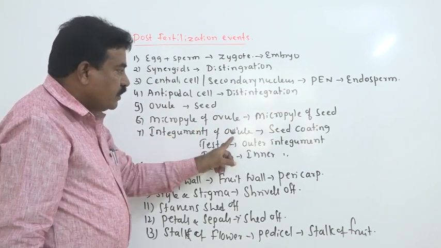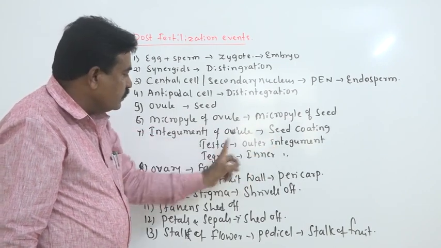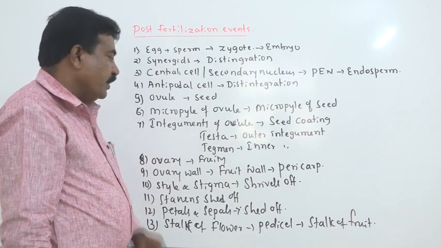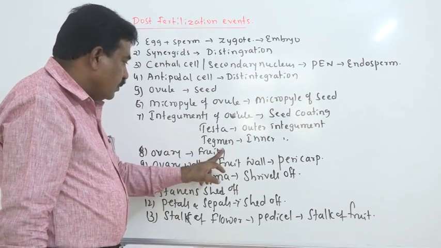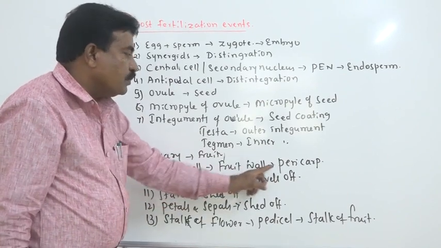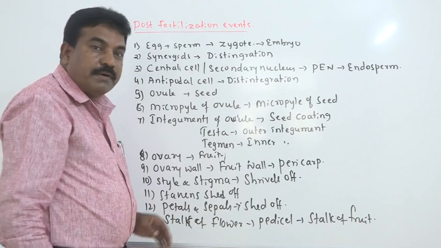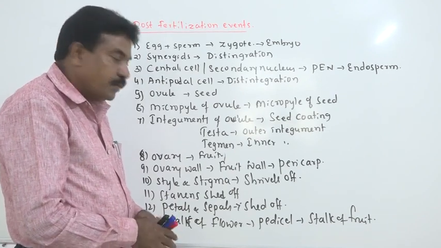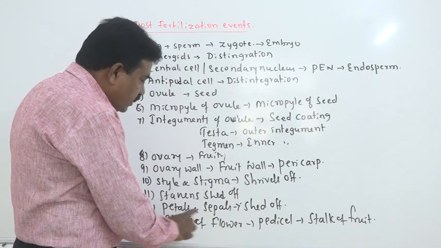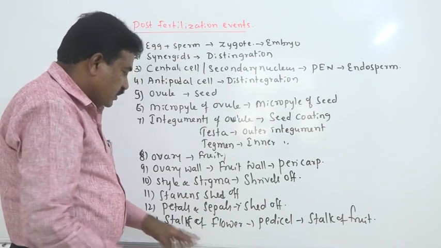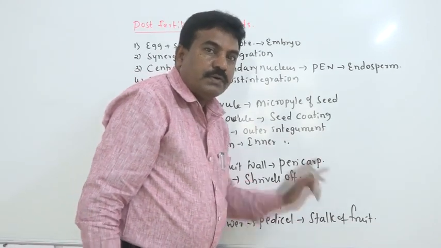The integuments of the ovule become the seed coat. The outer integument gives testa, the inner integument gives tegmen. The ovary becomes the fruit and the ovary wall becomes the fruit wall, which we call pericarp. The rest of the flower parts are not useful. That is, the style, stigma, stamens, petals and sepals are shed off. The stalk of the flower, the pedicel, now becomes the stalk of the fruit.